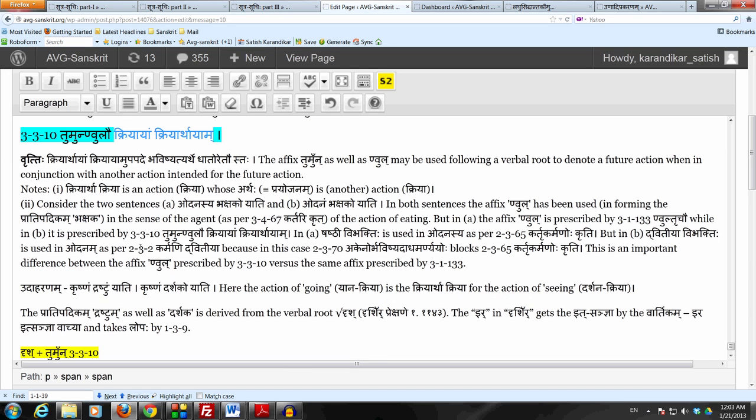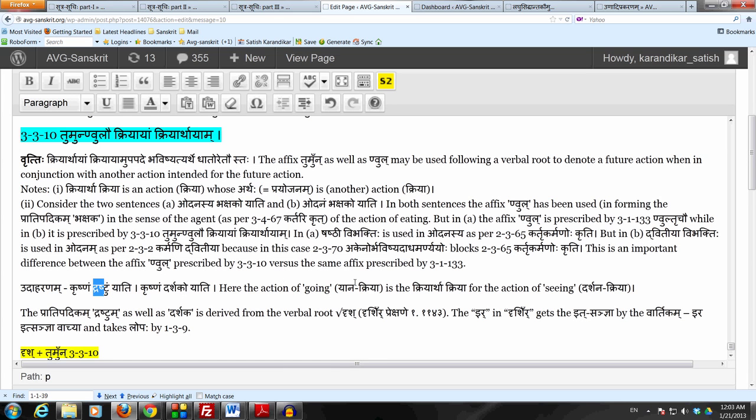So the upapadam should be a word denoting an action which is done for the sake of another action, in this case for the sake of another future action. So that is the condition, an important condition. In order to use this sutram, there has to be an upapadam, a word which denotes an action which is done for the sake of another future action.